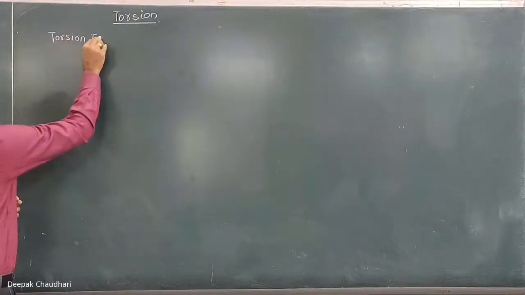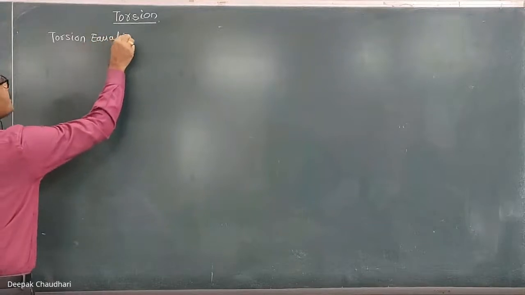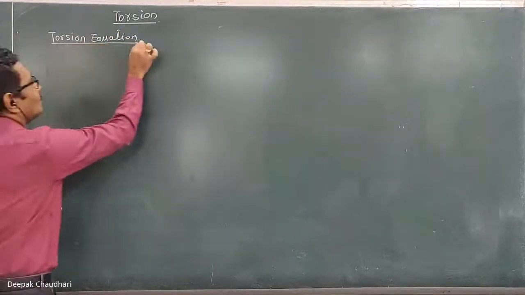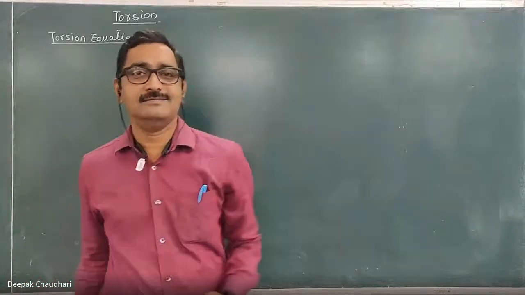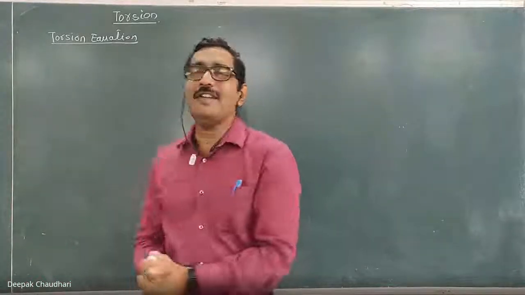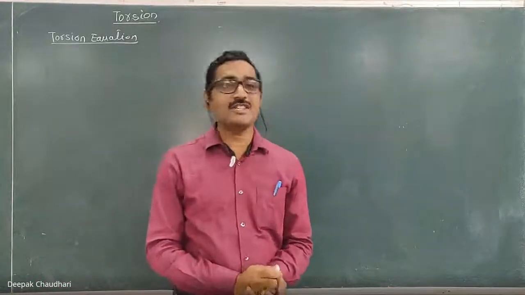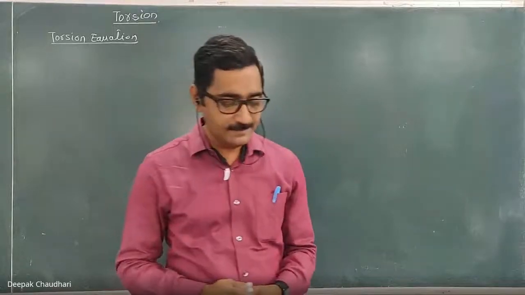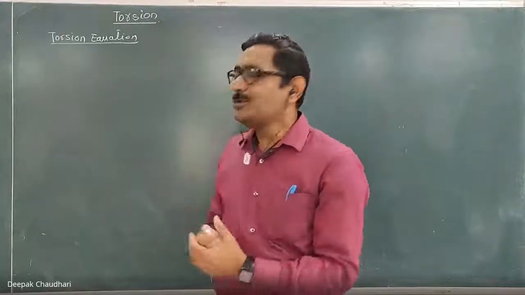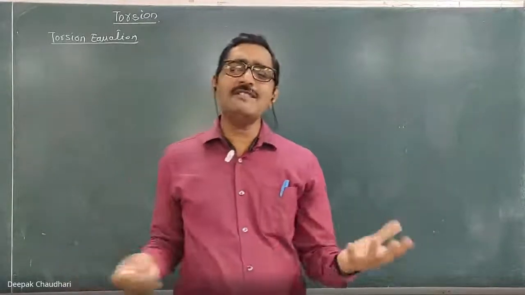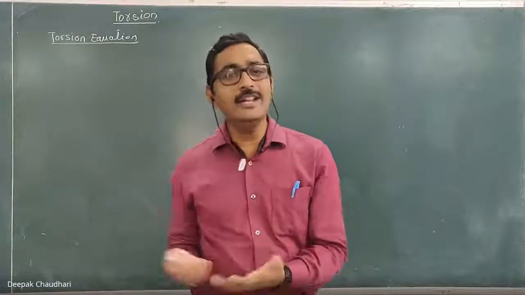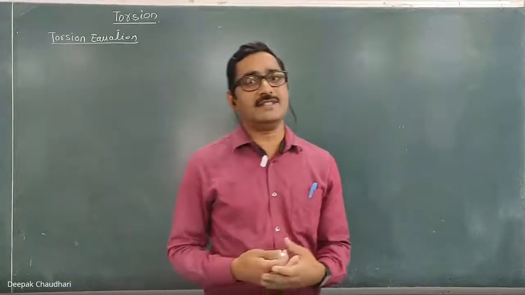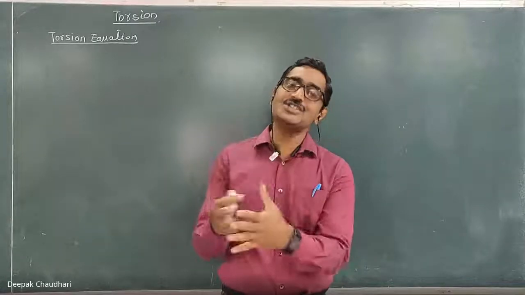It is just similar to the bending equation. Okay, if you are remembering, we derived the bending equation in two parts. Here, in exactly the similar way, we are going to derive the torsion equation also in two different parts. The torsion equation is nothing but a relation between the applied twisting moment and the induced shear stresses. Clear? Whenever there is a twisting moment, shear stresses are induced.